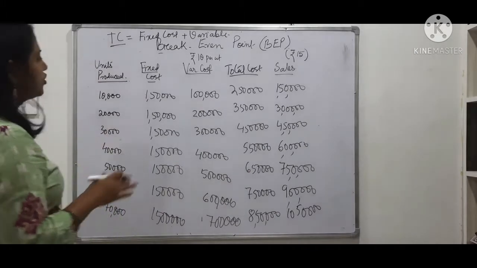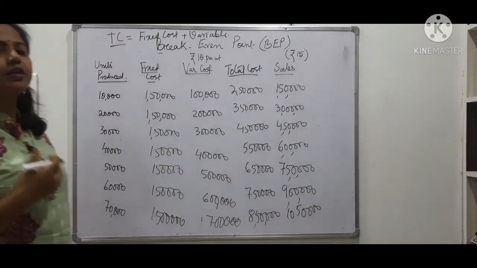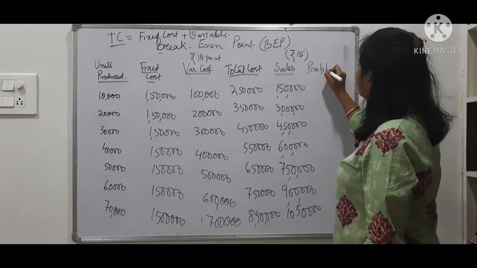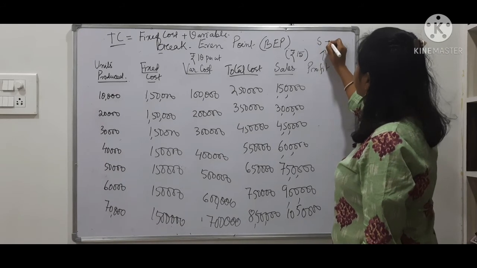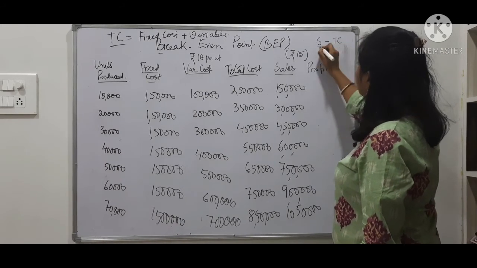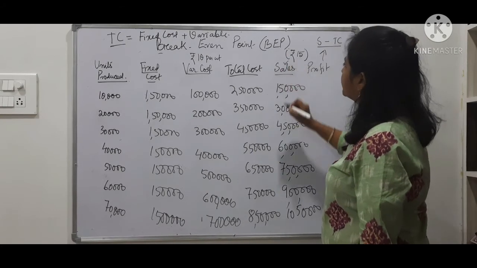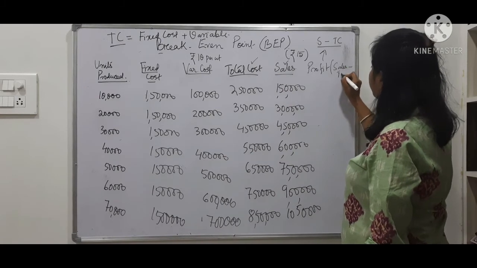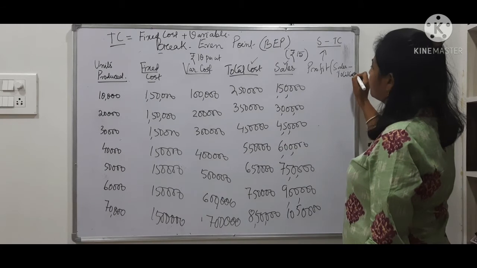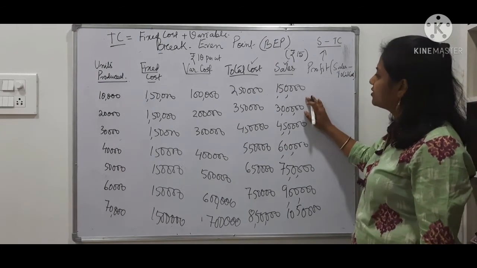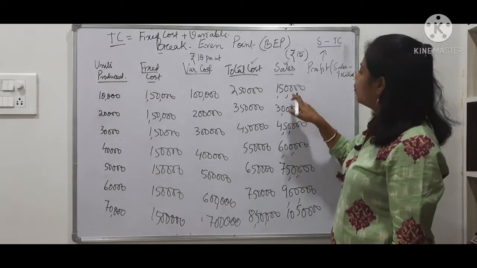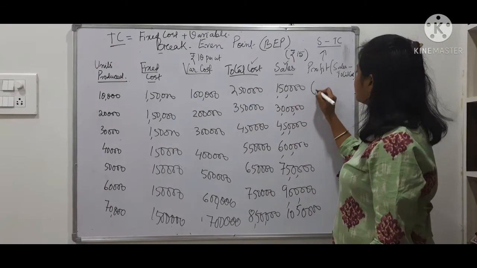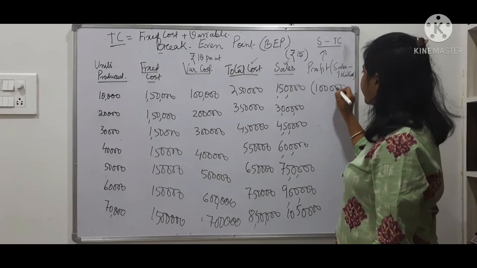Now this is my business position, and I want to know what my profit is. Profit is of course the difference between the selling price and the cost price, sales and the total cost. So sales minus total cost will give you the value of profit. In the first year I don't have any profit because 1,50,000 is my sales, but my cost was 2,50,000. So I made a loss, which I am putting in brackets. I made a loss of 1,00,000.